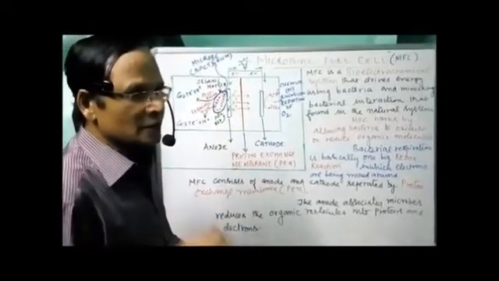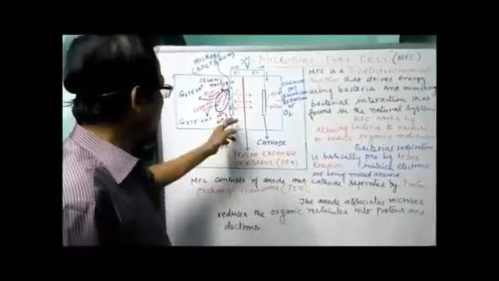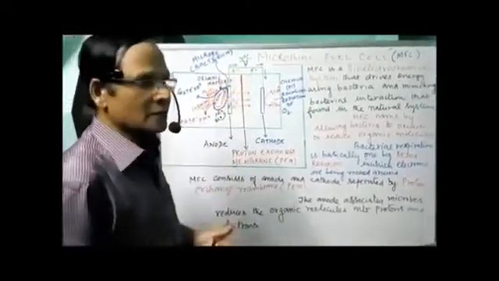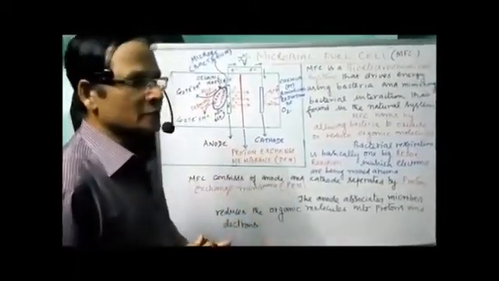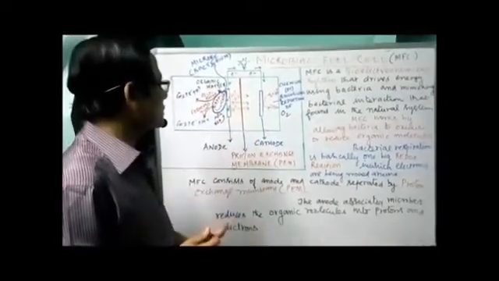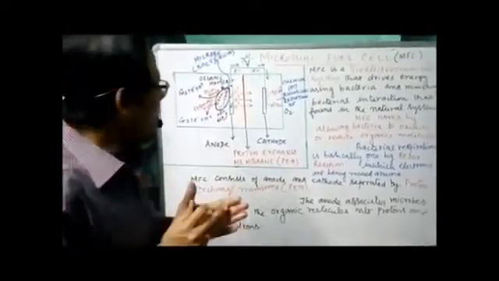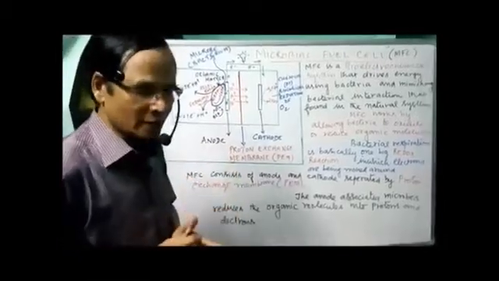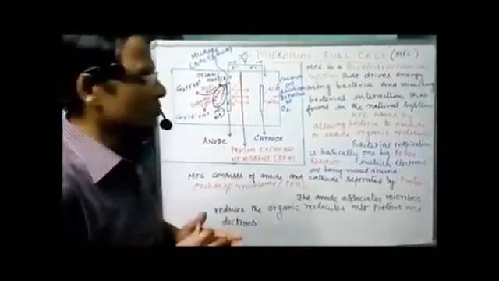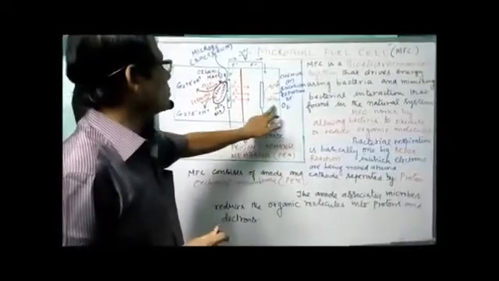Electrons and protons are removed. The electrons pass through the anode to the outer circuit and generate a current. At the same time, the protons pass through the PEM, the proton exchange membrane, reaching the cathode, where chemical or biological reduction of oxygen occurs, leading to the formation of water.